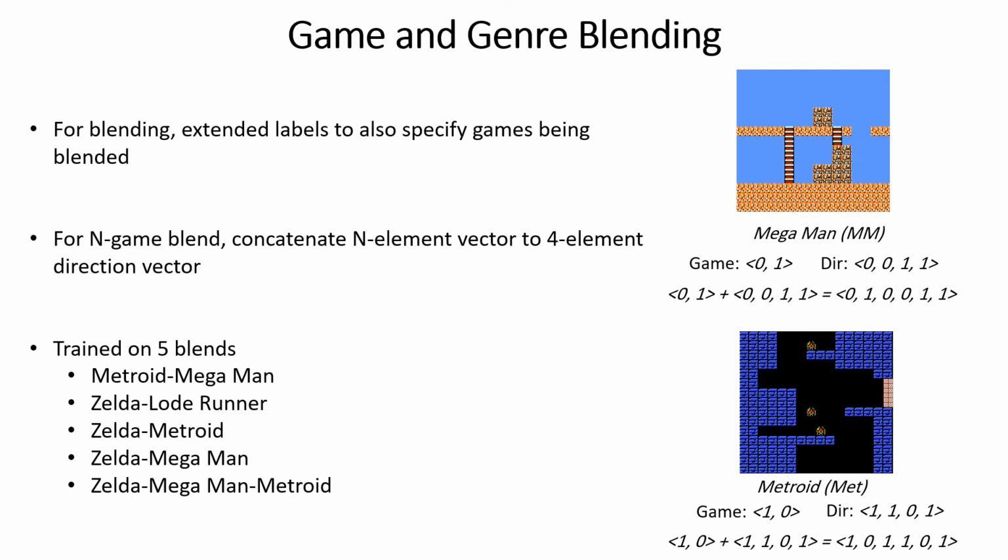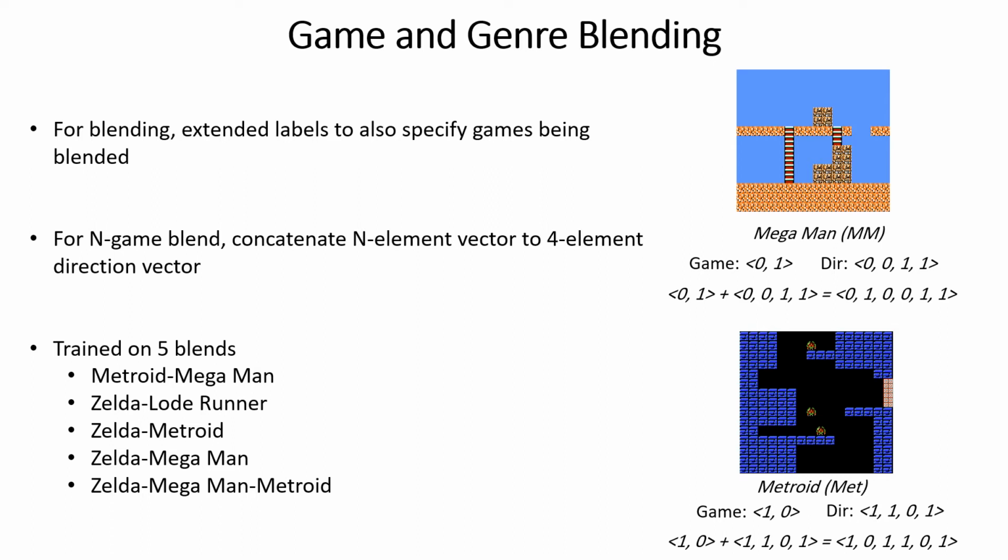Okay, so how do you do blending with these types of labels? Well, we just add a simple extension. For an n-game blend, all we do is concatenate an n-element binary vector to the 4-element directional vector from the prior slide in order to specify the game that a segment belongs to. As a concrete example, suppose you're blending Mega Man and Metroid. That's a 2-game blend. So we concatenate a label with 2 elements to the 4-element directional label. As in this example, the label for Mega Man is 0, 1, and the label for Metroid is 1, 0. We concatenate those with the directional label to get a final 6-element label for training.